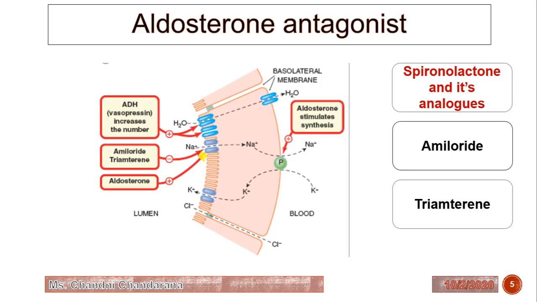So how will it work? Here we can see the antidiuretic hormone. So generally what happens?